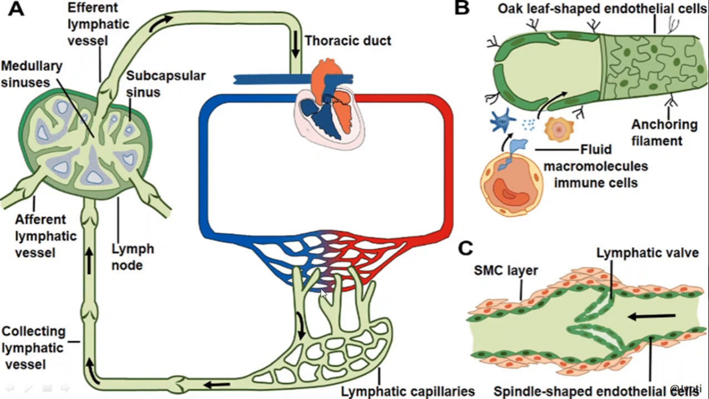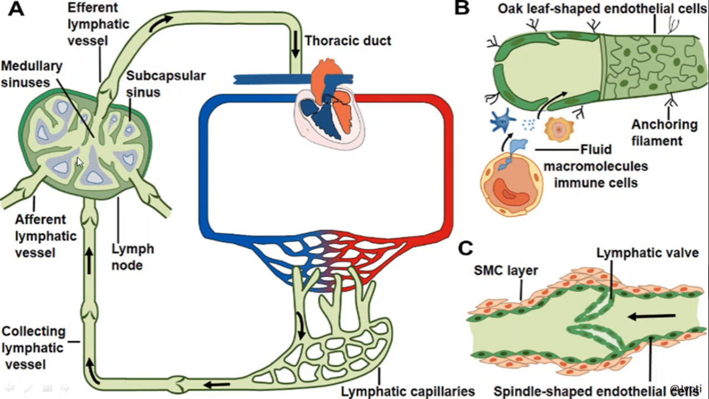Then again here you can see this is the collecting lymphatic vessel, which collects the materials from the blood vessel and carries it to the lymph node. So in this way the lymphatic vascular system and blood vascular system are in connection with each other, and they exchange the materials between them. If you find it difficult, then please pause this slide and go through this so that it will be very clear to you.